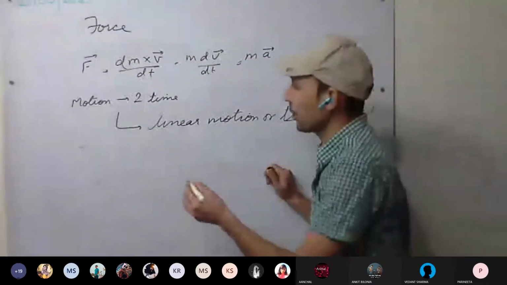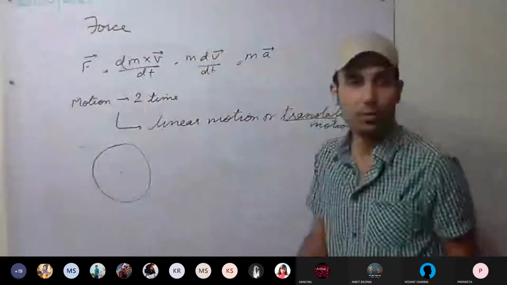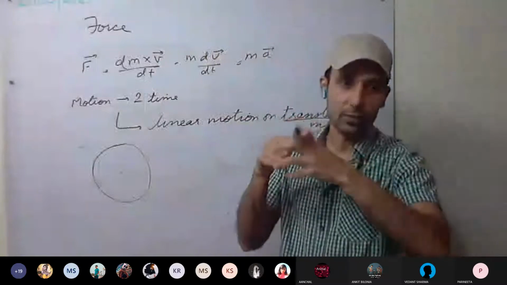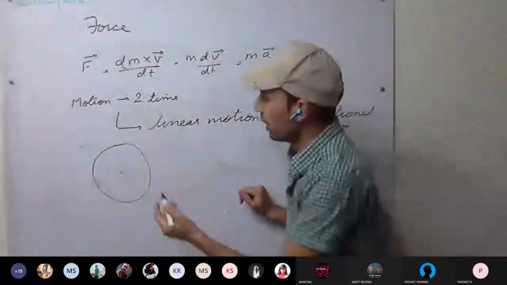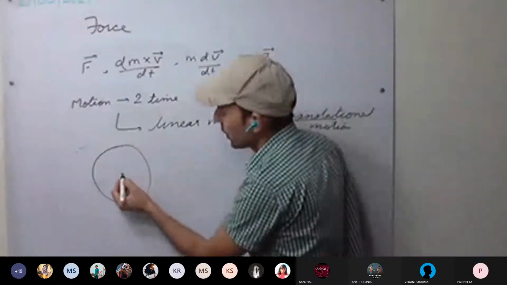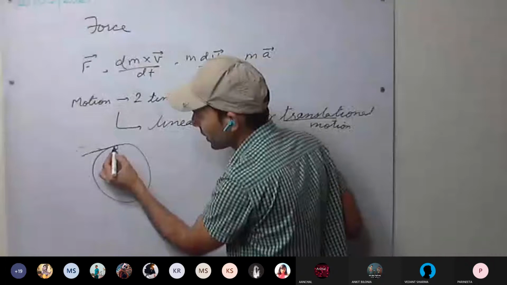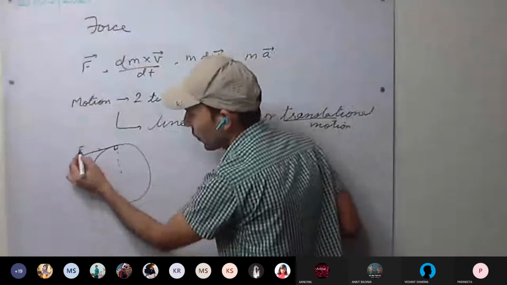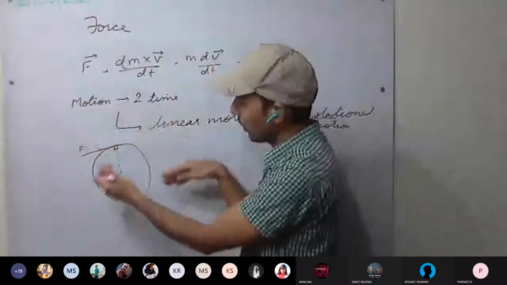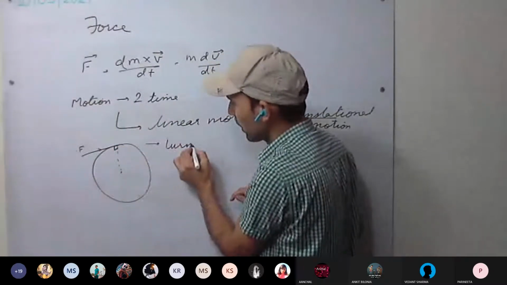Now, for example, if a body is pivoted at some point, like a wheel pivoted at one point, the wheel rotates around it. Now a force is applied, a tangential force, tangent to the wheel and perpendicular to the radius. If this force is applied, what will happen? It will make the wheel move. You can see it starts to turn.